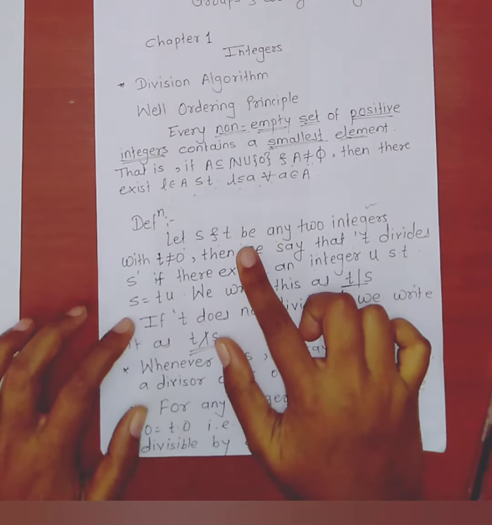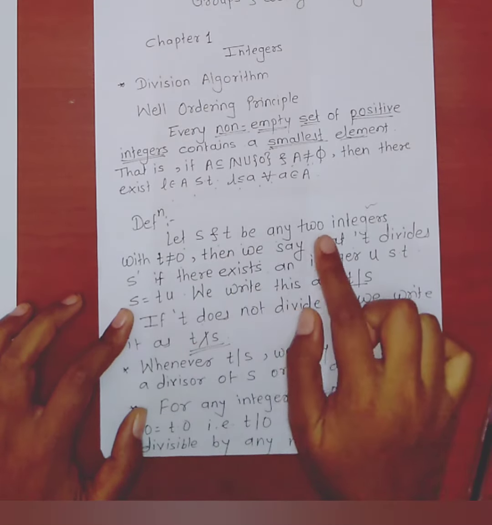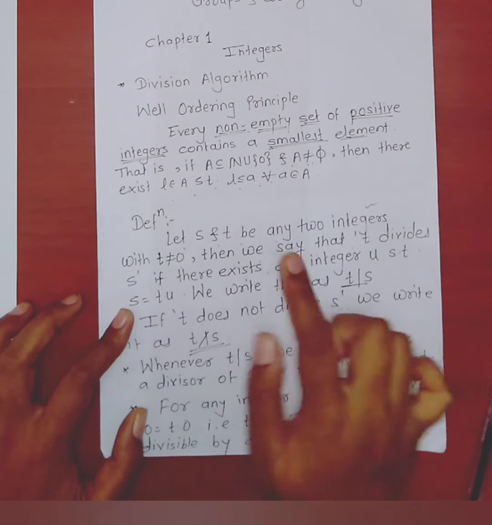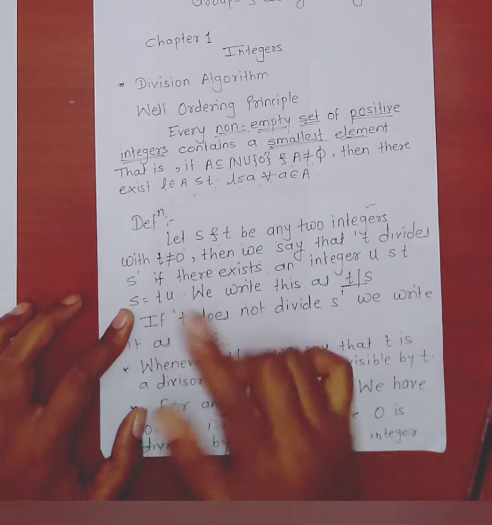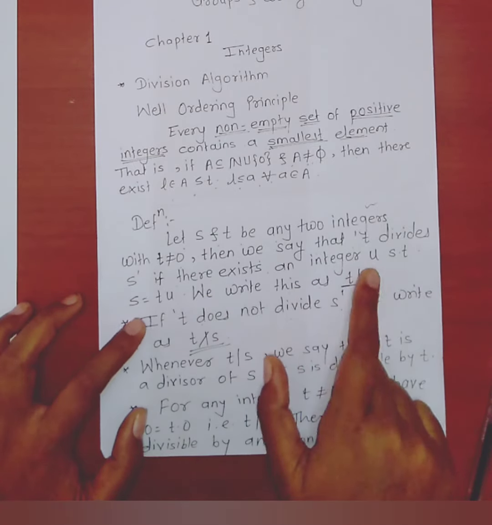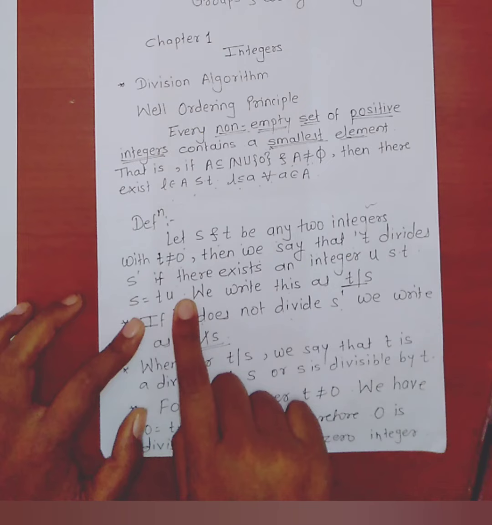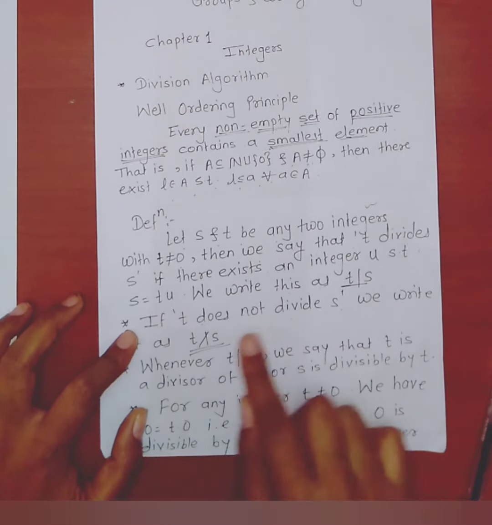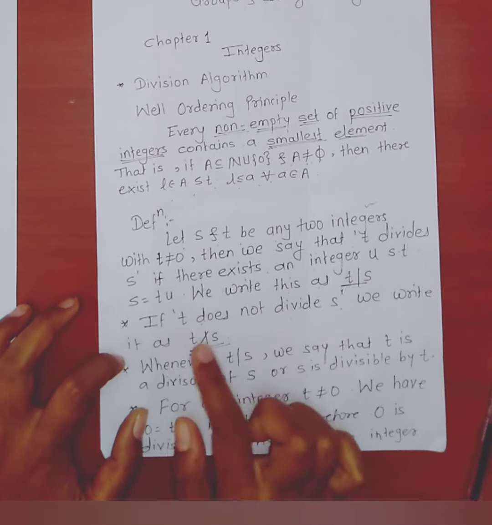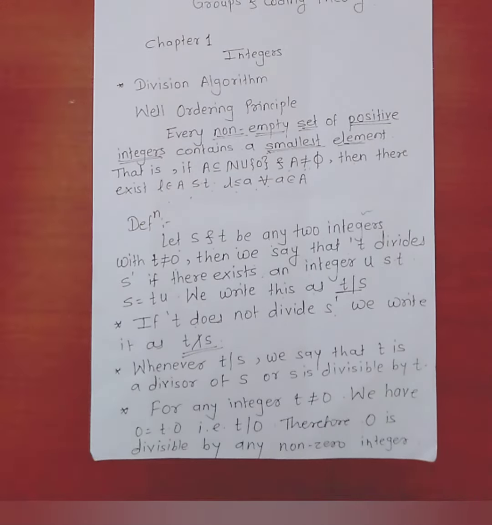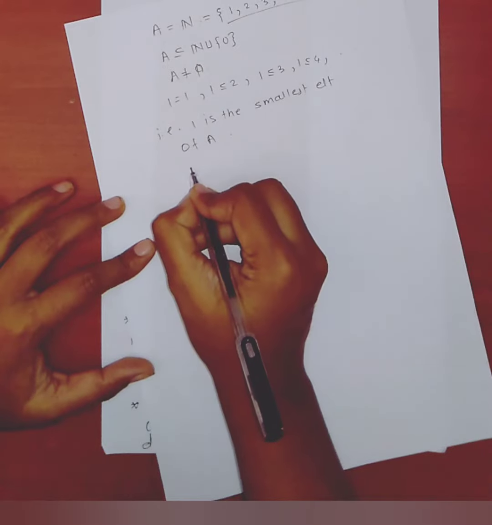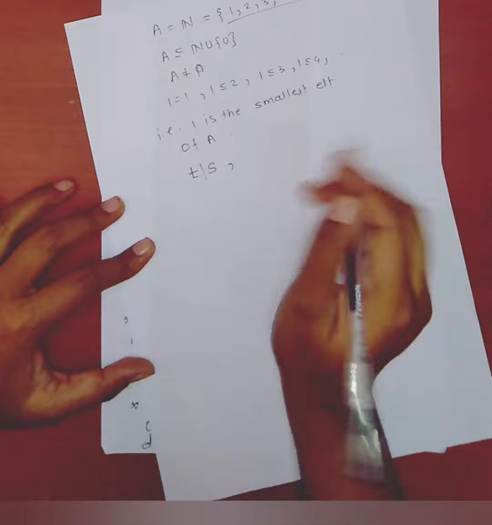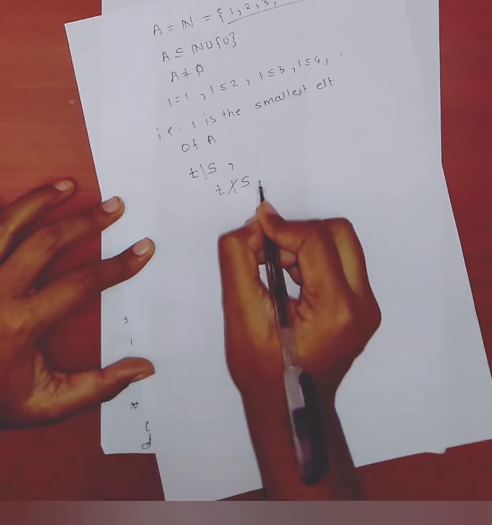Now see the next definition. Let s and t be any two integers with t not equal to 0. Then we say that t divides s if there exists an integer u such that s equals t into u. We write this as t divides s. If t does not divide s, we write it as t does not divide s. See here, if t divides s, then we write it as t divides s, and if t does not divide s, we write it as t does not divide s.